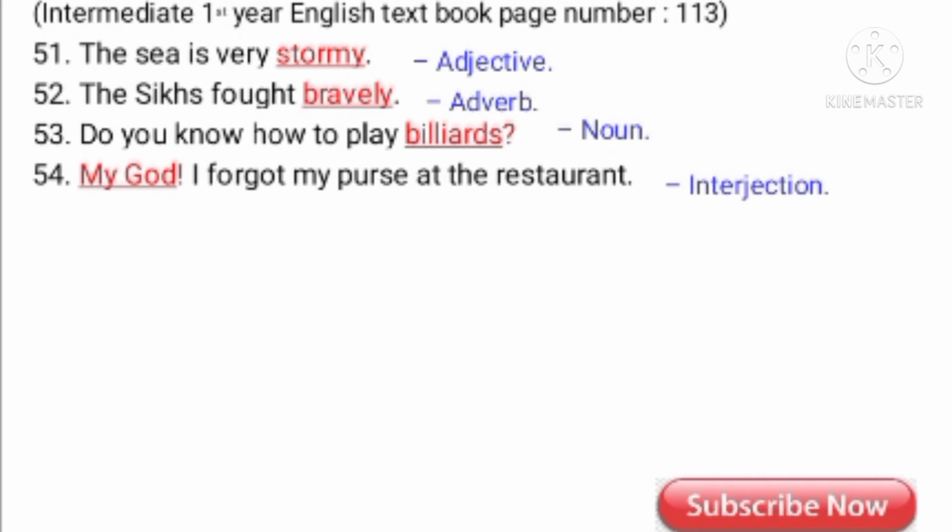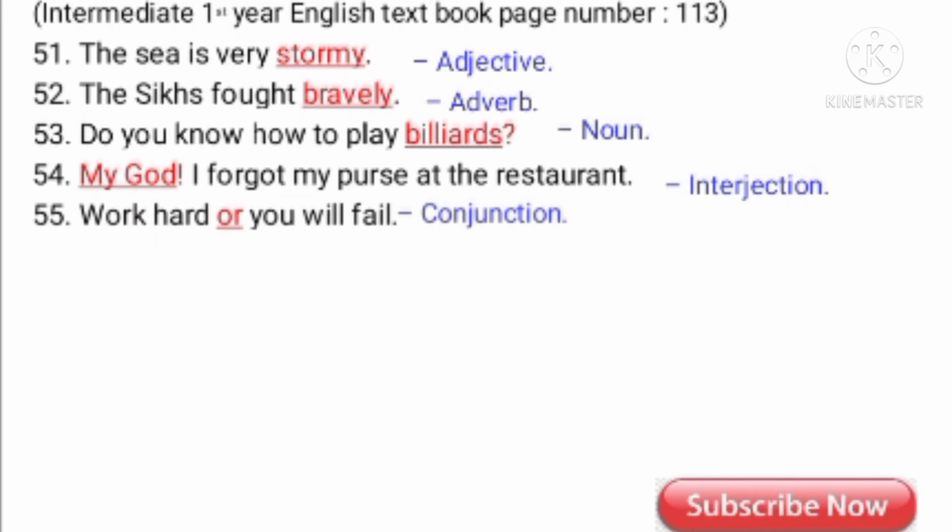Work hard or you will fail. Here the word or joins both the sentences. So here it is a conjunction. I must not forget to take my medicine. Here forget is a verb.